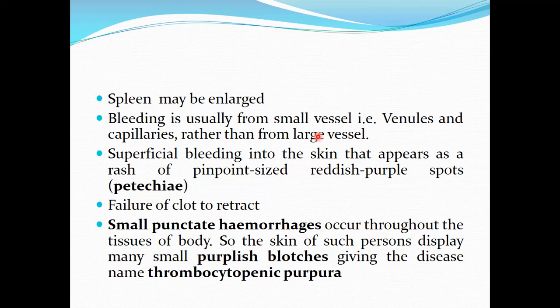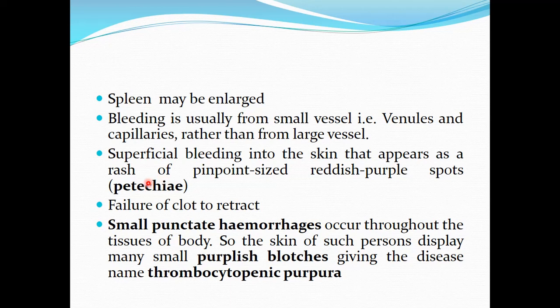In thrombocytopenia, there may be spontaneous bleeding, but in case of hemophilia, usually spontaneous bleeding does not occur, and prolonged bleeding usually occurs after some trauma. In thrombocytopenia, there is bleeding into the skin, and this results in formation of pinpoint sized reddish purple spots which are known as petechiae.